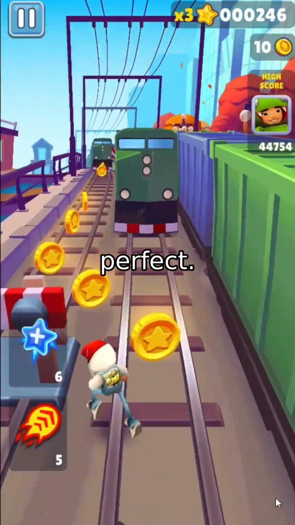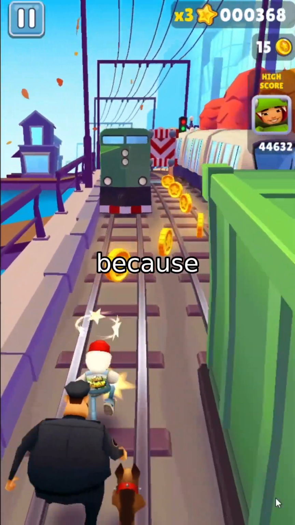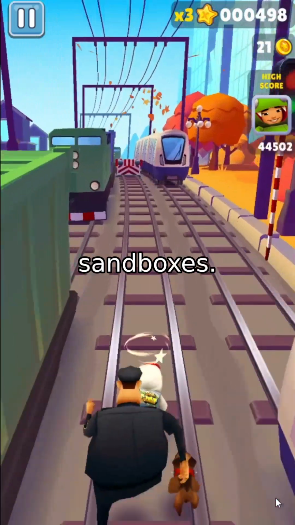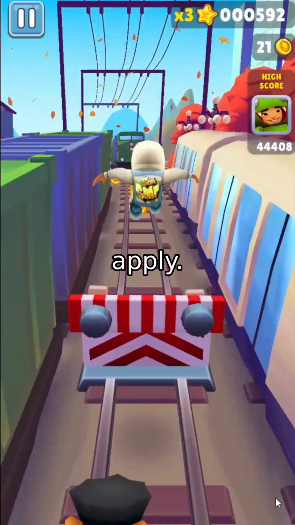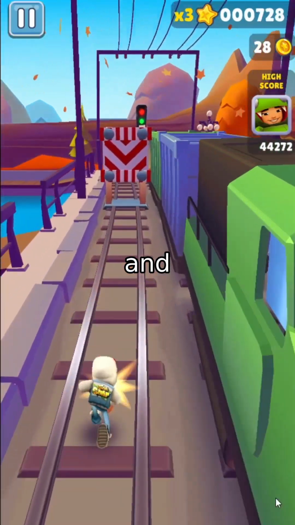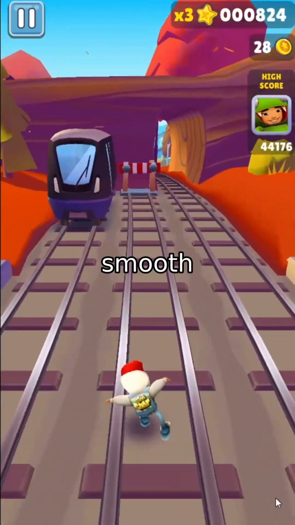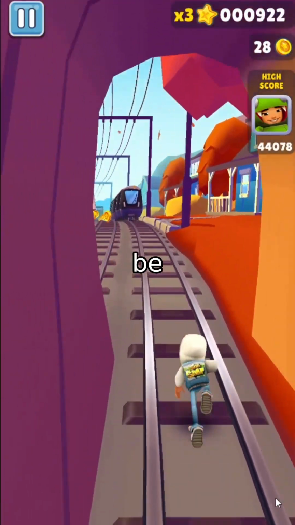Now this isn't perfect. We didn't include code-related tasks, because they require execution environments like sandboxes. But the principles apply. Reward hacking is a universal problem. And our solution, multitask learning, smooth length regularization, and balanced growth, can be adapted.